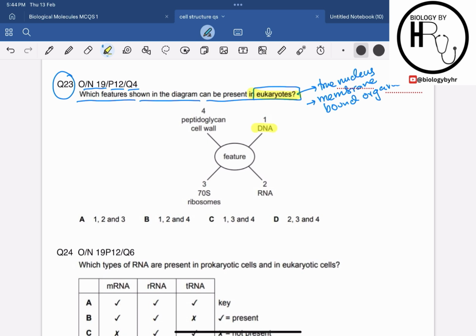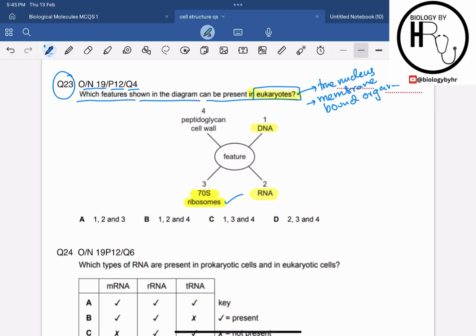DNA, yes, DNA is present in the eukaryotic cells. The ribosomes, yes, ribosomes are present in the typical structure of the eukaryotic cell. If they are talking about the 70S ribosomes, they may be present in the mitochondria. RNA, obviously RNA is present, like the mRNA, the messenger RNA, which is made after the transcription. And the ribosomal RNA is present obviously because the ribosomes are present in the eukaryotes, whether it be the 80S or the 70S ribosomes.